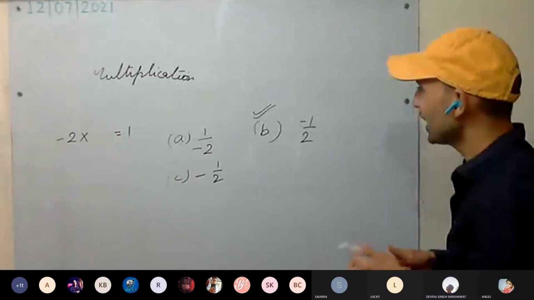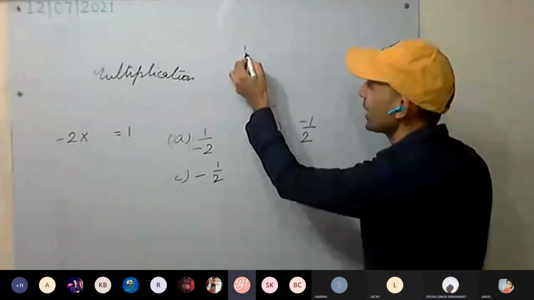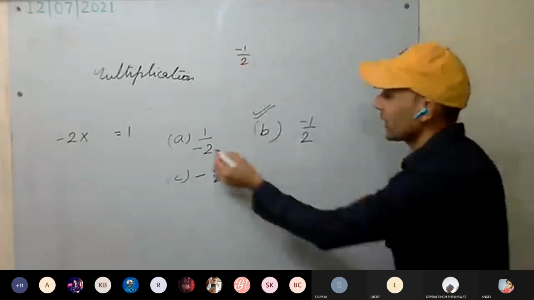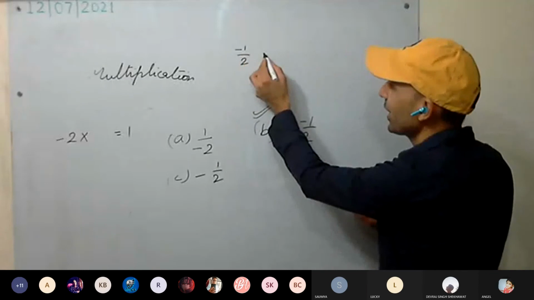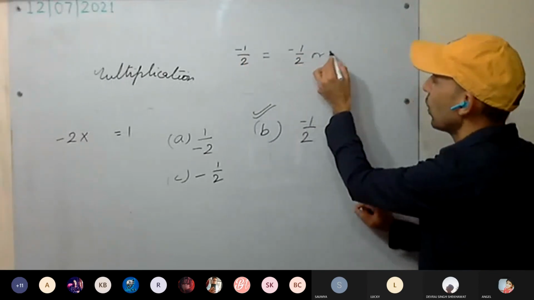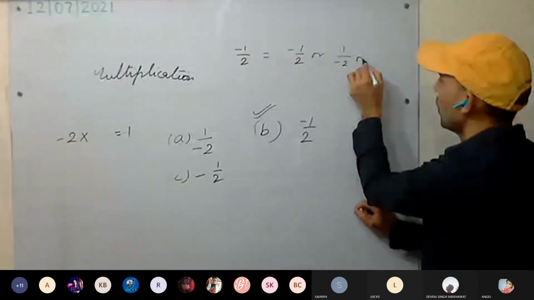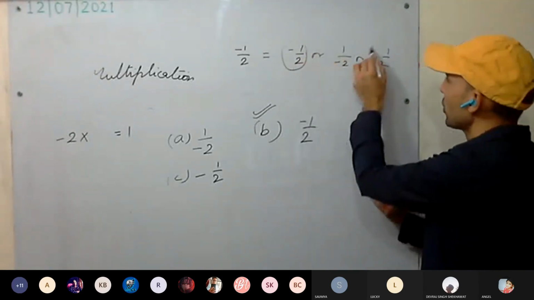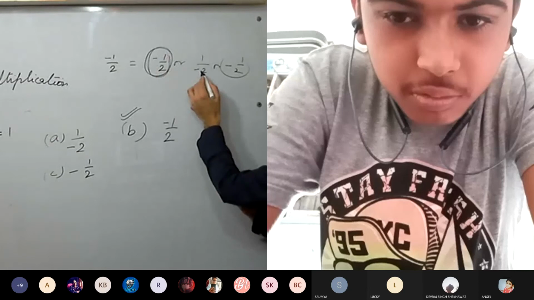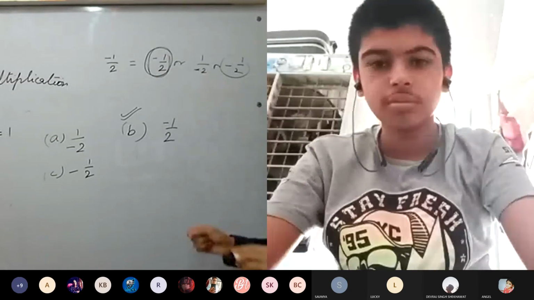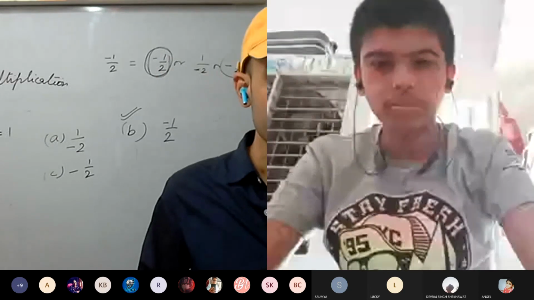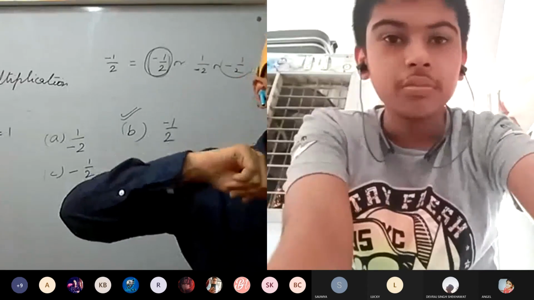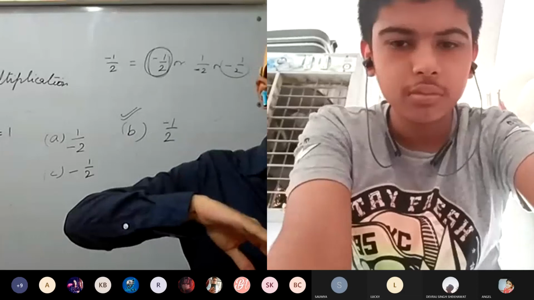Okay, see here. Minus, you put anywhere, the number won't change, whether you put it in the numerator or the denominator. So you can write this as minus 1 by 2, or you can write this as 1 upon minus 2. But usually how do we write? Mainly this way. We do not write the negative sign with the denominator. Why don't we use it? Because with the denominator it's difficult to solve afterwards, yes or no? To apply the operation, it is difficult.